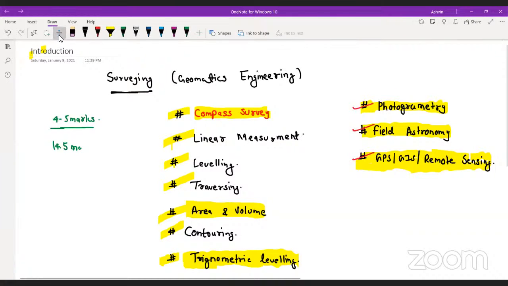You can say 14.5 marks or 14.5%. The average weightage was 14.5%, and I hope if this percentage repeats this year, you can score really well in the GATE examination, even if you have prepared only the topics which I told you before. Are you getting me? Do you agree with my approach? Is there any doubt or any suggestion?